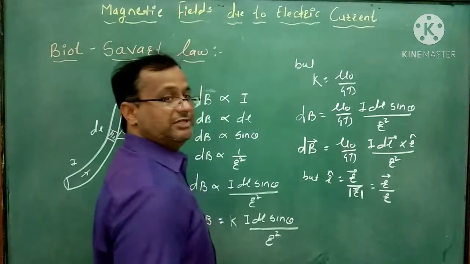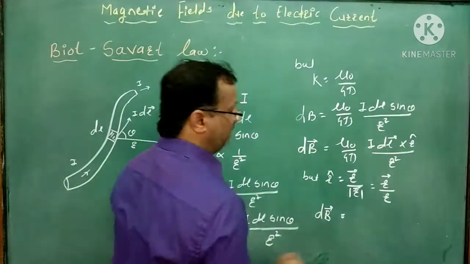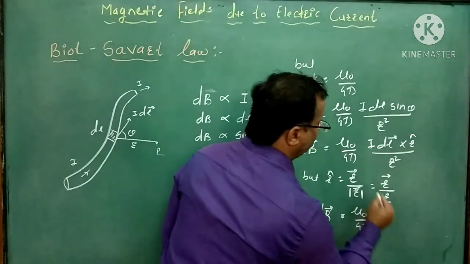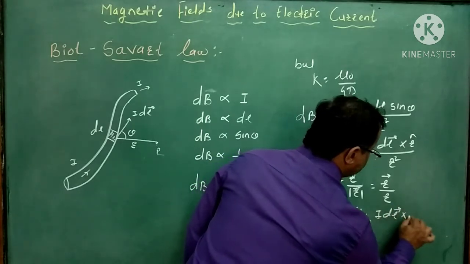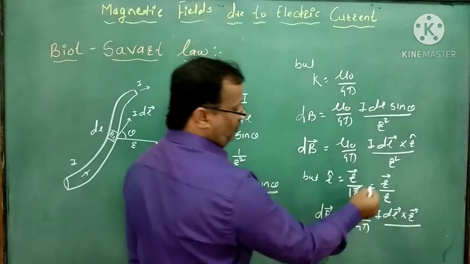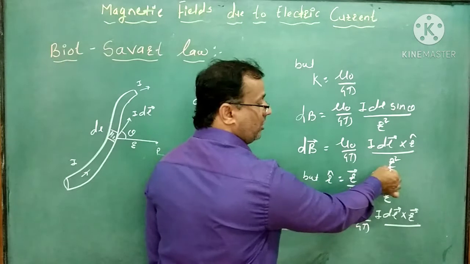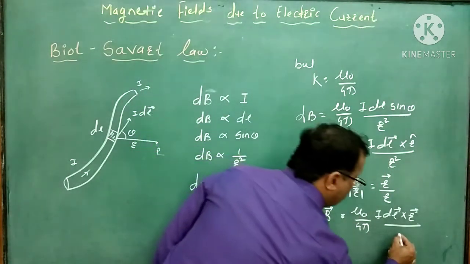Now substitute this one. So we get dB equal to mu 0 upon 4 pi, then I dl cross vector r upon, one r from the unit vector and r square already present, so r square into r is r cube.